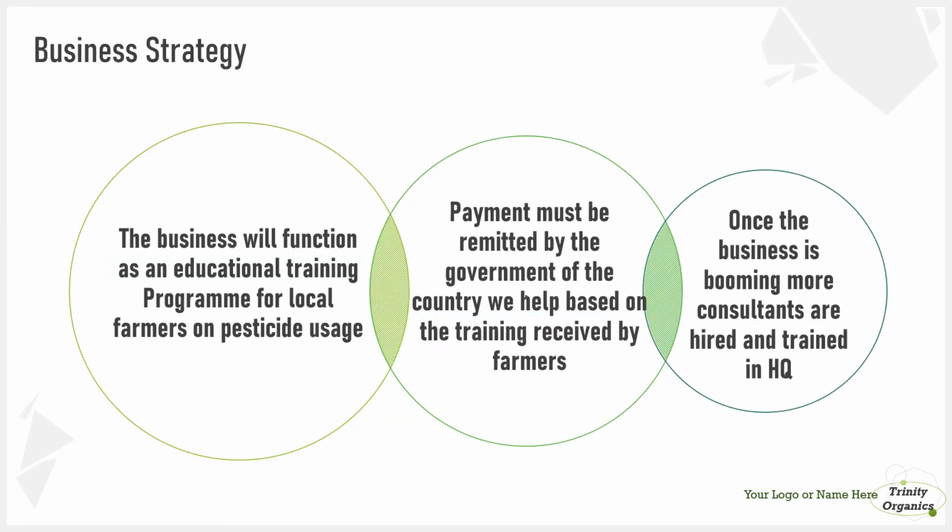Finally, the business strategy. The business will function as an educational training program for local farmers on pesticide usage. Payment must be remitted by the government of the country, based on the training received by the farmers. And once the business is booming, more consultants are hired and trained in the headquarters in India.